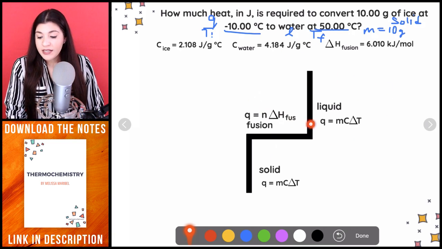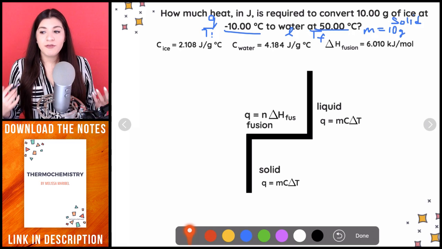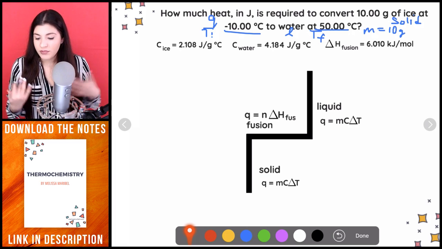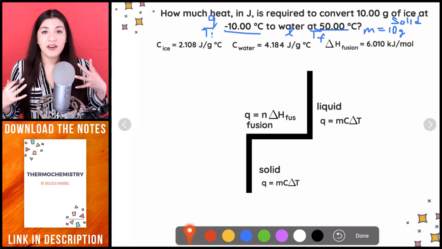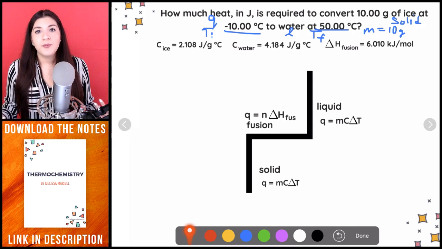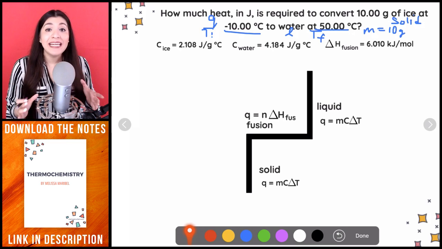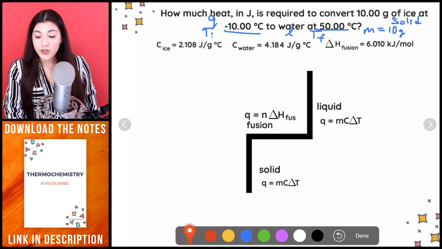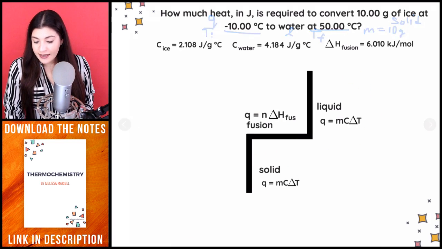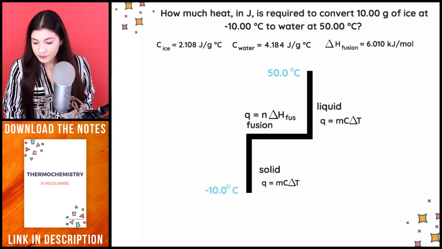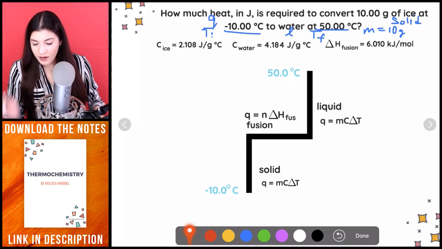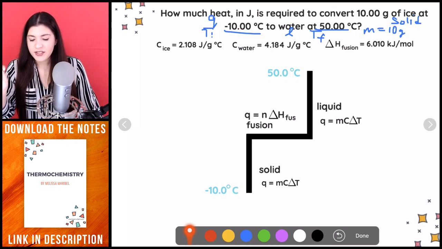So these are the three different things that we're going to look at. These are the three different formulas that essentially we're going to solve and then add all together. Because this is asking for how much heat, but really it's saying how much heat in total do we need to go from this solid to that liquid? So we're going to see every single one of these formulas.